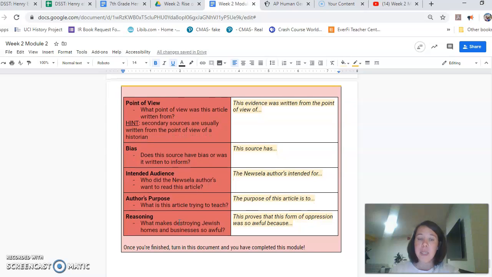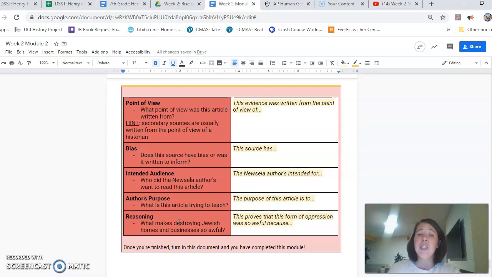So the first box that we're going to complete is the point of view. What point of view was this article written from? Hint, remember, secondary sources are usually written from the point of view of a historian or somebody within that field. So this evidence was written from the point of view of, and you're responding to that. Bias. Does this source have a bias, or was it written to inform, etc.? Remember, are they pro-German, anti-German, pro-Hitler, anti-Hitler, pro the Allies, anti the Allies?